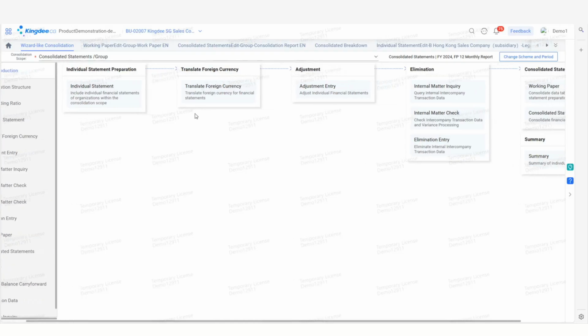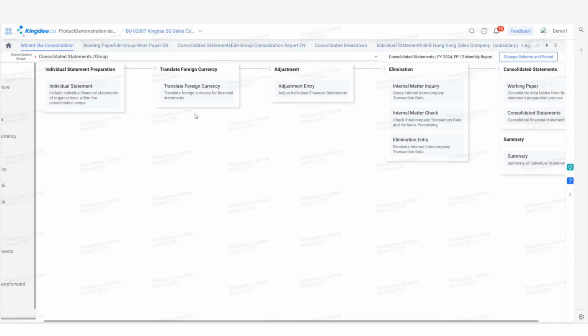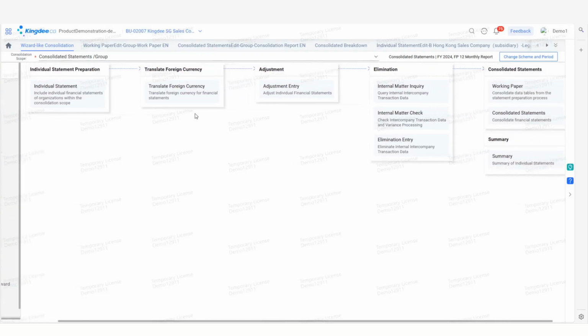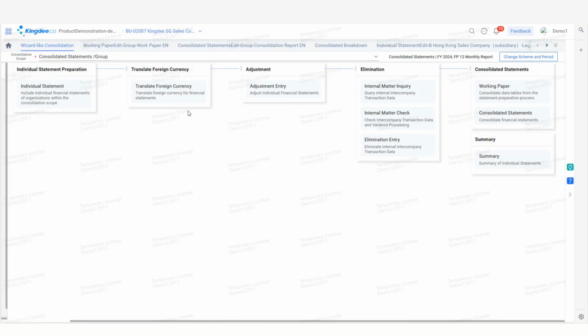In summary, through automated data acquisition, we support the integration of report data from multi-regional legal entities, realizing full process traceability from business data to report data, and improving the efficiency of consolidated statement preparation for international groups. That's all of our demonstration of consolidated statements.